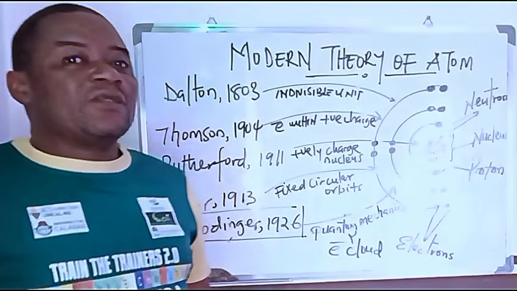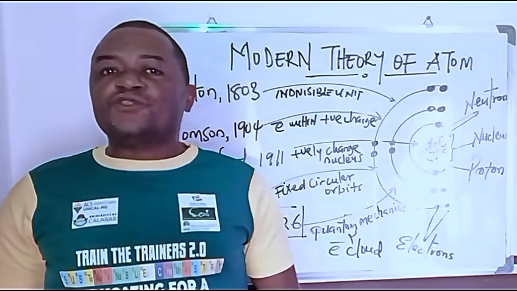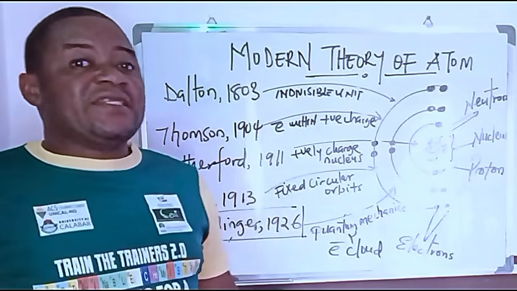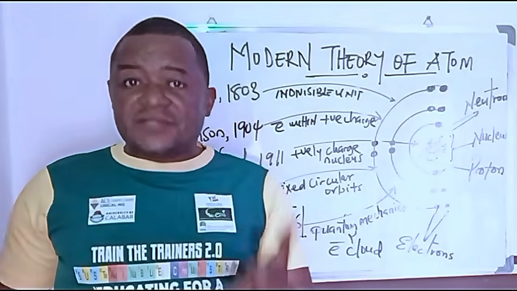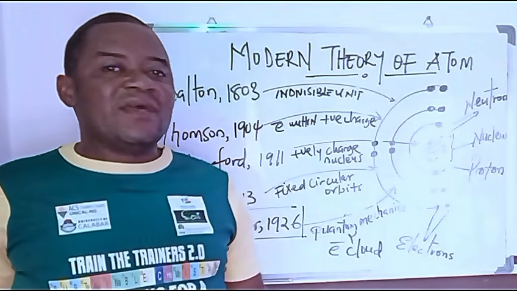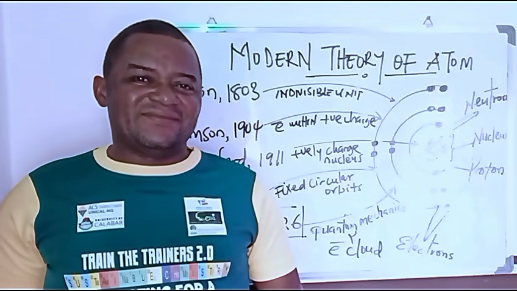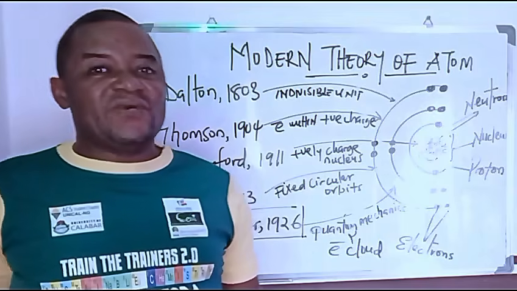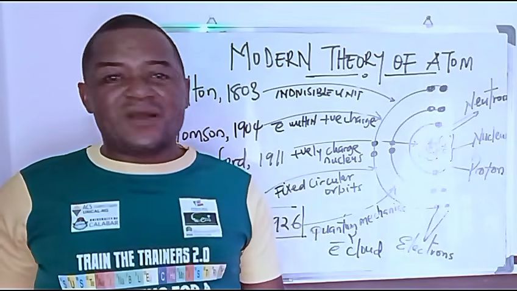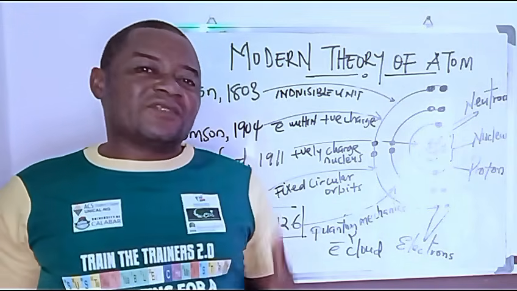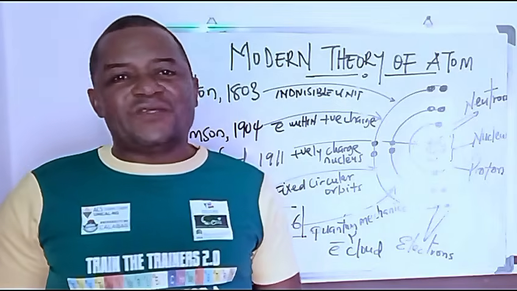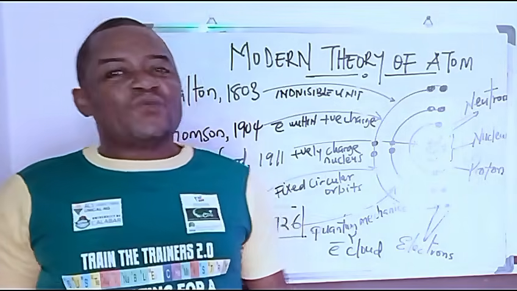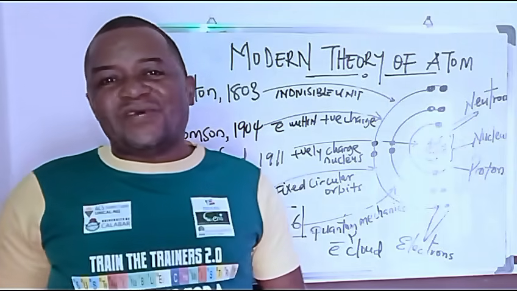His work took a very long time before being verified, more than 2,000 years. That is because much of what he did about an atom, talking about Democritus, was more theoretical and not experimental. In the field of science, if you do theoretical work, there must be experimental backing that the results match the theoretical. But since Democritus didn't do that, his work was termed quack because there was no experimental backing.